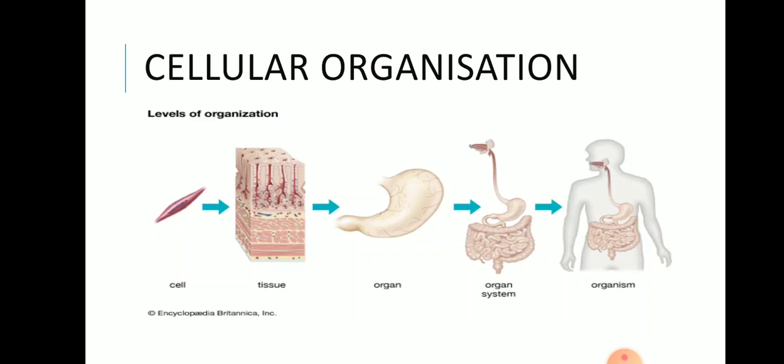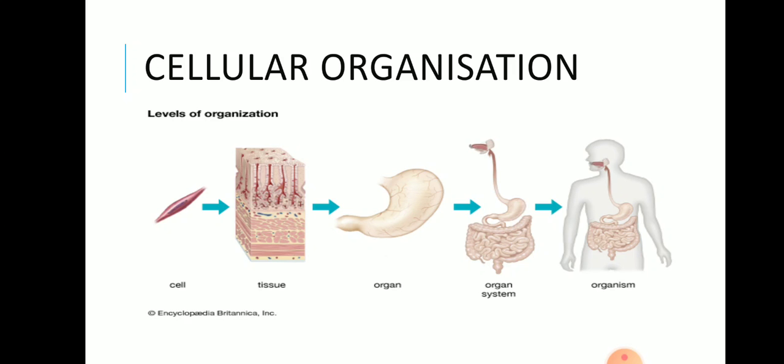But a living organism is made up of a building block known as the cell. Why? Because the cell is a functional unit. It carries out all the functions inside a living being. Here in the slide you can see that the basic building block is the cell. When many cells come together, they form tissues. When many tissues come together, they form an organ. When many organs come together, they form an organ system. And when organ systems come together, they form an organism.